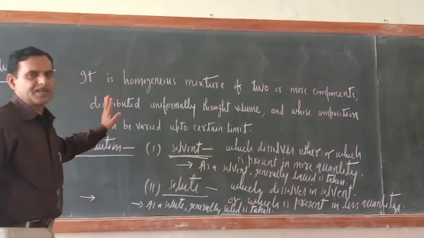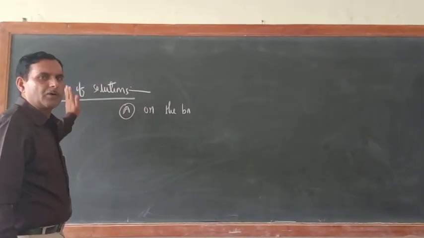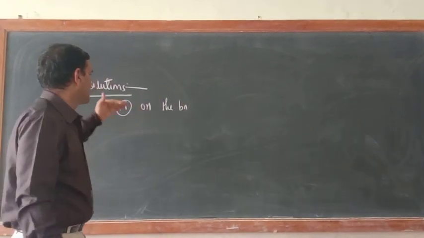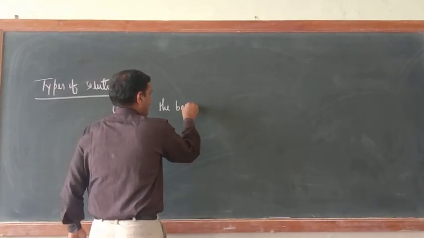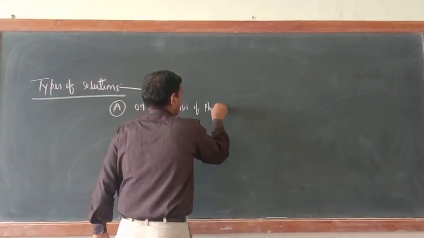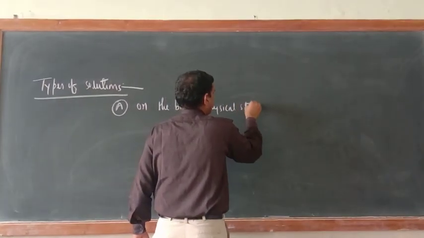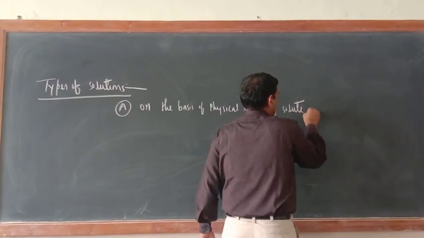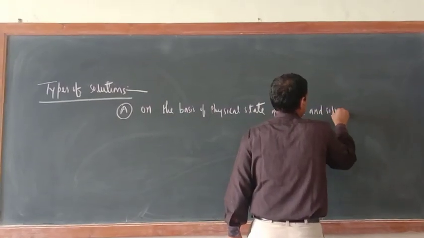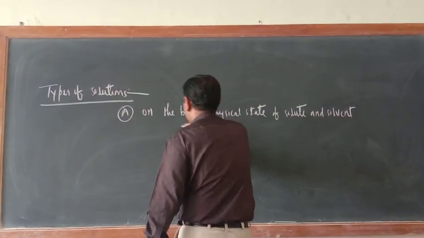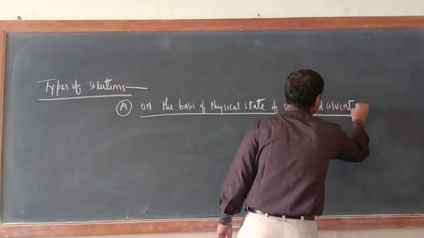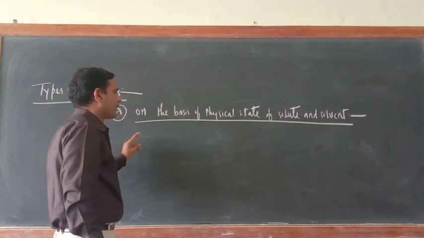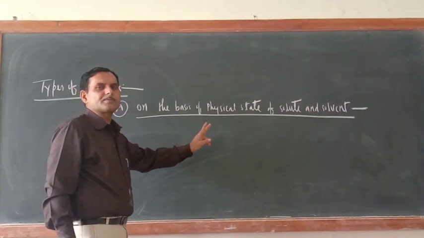Now classification of solution. So dear cadets, now types of solution. There are various ways by which we can classify the solution. The first one is on the basis of physical state of solute and solvent. On the basis of physical state of solute and solvent, we have to see here the physical state of solute and solvent.